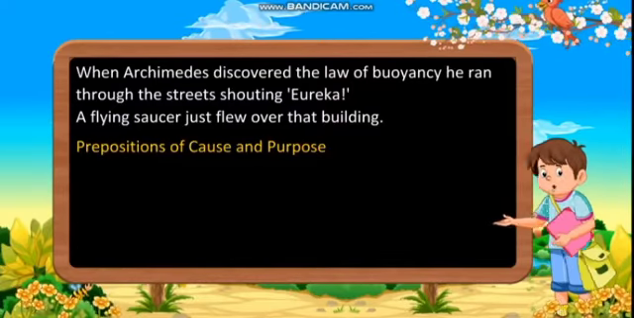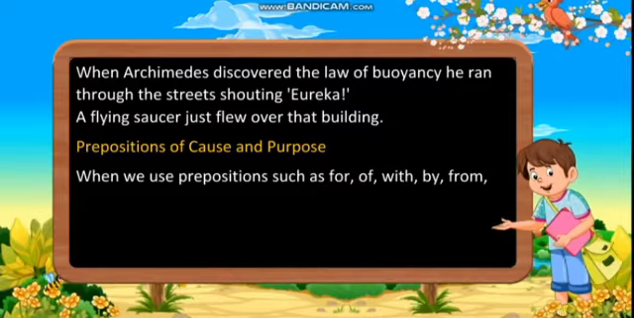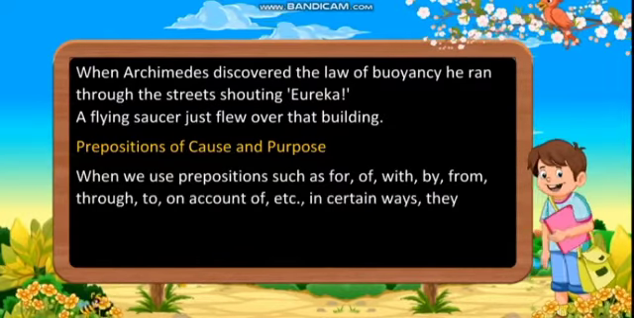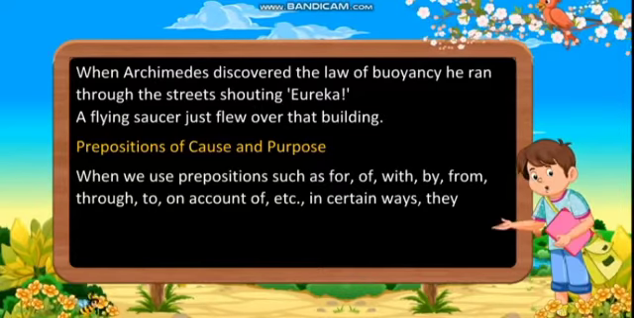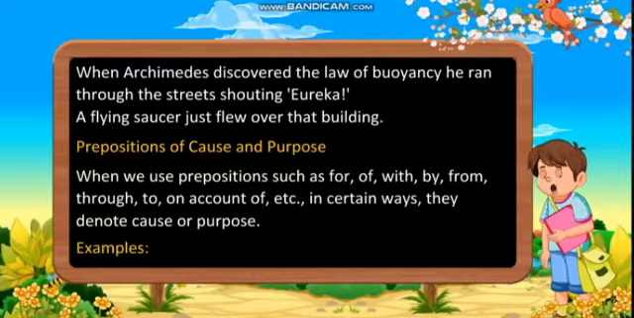Prepositions of cause and purpose. When we use prepositions such as for, of, with, by, from, through, to, on account of, etc., in certain ways, they denote cause or purpose.